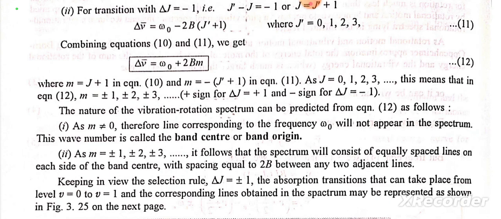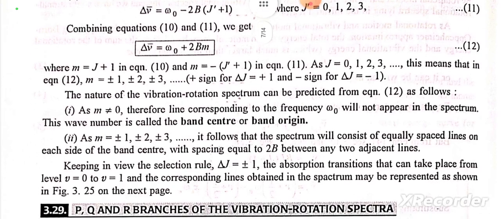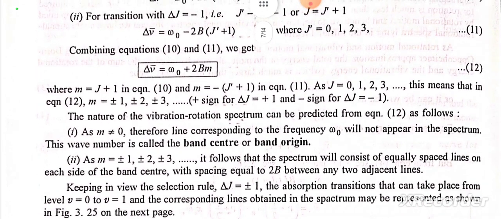This means that in equation 12, m is equal to plus minus 1, plus minus 2, plus minus 3, plus sign for ΔJ is equal to plus 1 and minus sign for ΔJ is equal to minus 1. The nature of the vibration rotational spectrum can be predicted from equation 12 as follows. As m is not equal to 0, the line corresponding to the frequency ω0 will not appear in the spectrum. This wave number is called the band center or band origin.